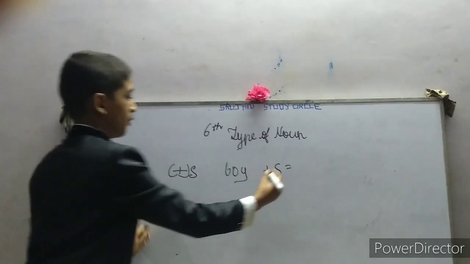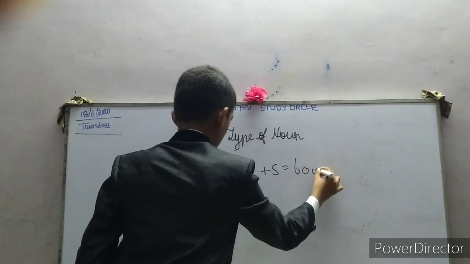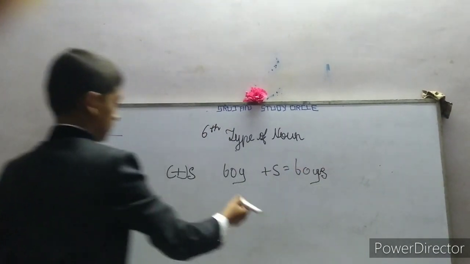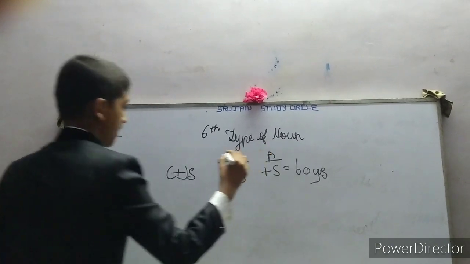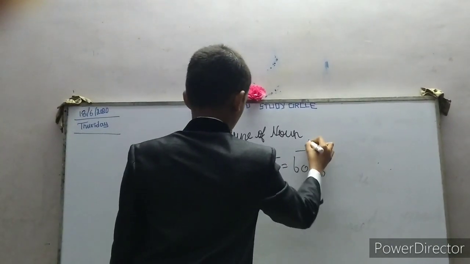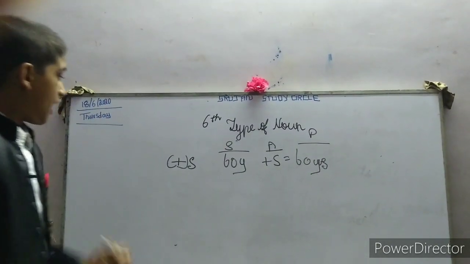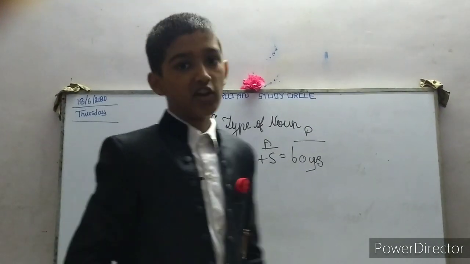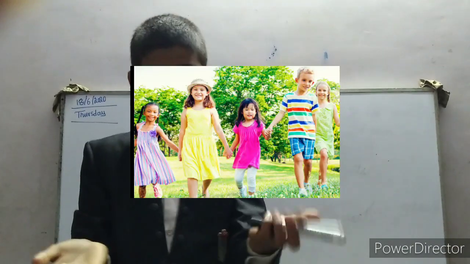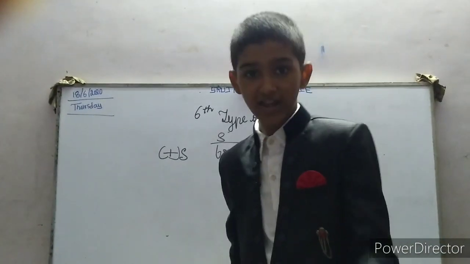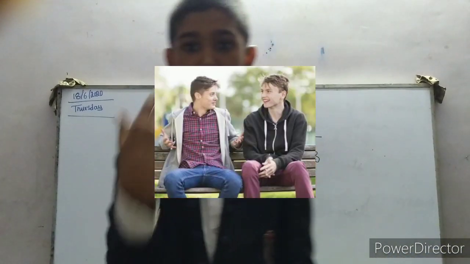It will become boys. So this is the singular form, this is the additive and this is the plural form. We have to add s. For example, kid, kids, and boy, boys, toy, toys, etc.